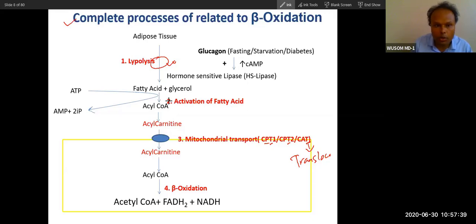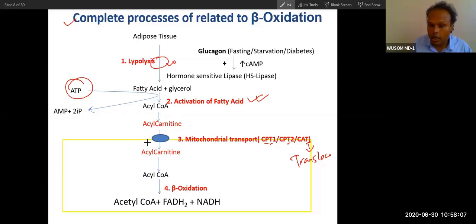Activation is the only process where ATP is utilized; in the other processes there will be production of ATP. That is why this step becomes important. The question comes from this step: which of the following is the only step of beta oxidation which utilizes energy? Activation, the second step, the conversion of fatty acid, such as palmitic acid, to fatty acyl coenzyme A. So this second question comes from here.